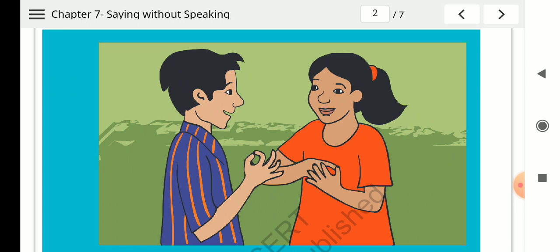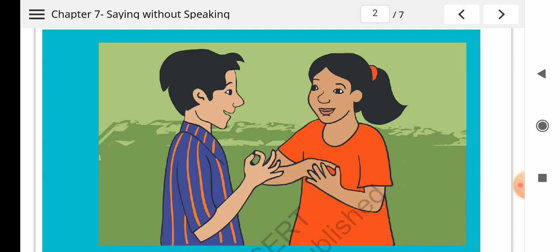Some of us are good at singing, others can write poetry well, then some are good at climbing trees, while some can run fast, some can draw well, others can sing in tune. So we all are special in our own ways. So we should respect each other. We should respect each individual, because each individual is special. All of us are not the same, but each of us has a speciality.